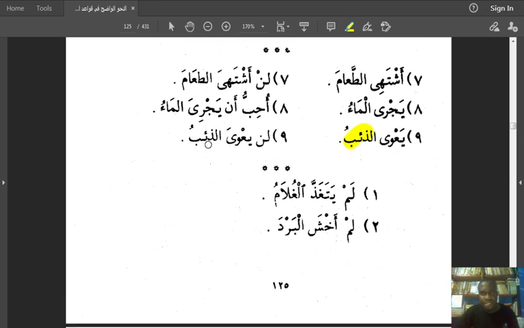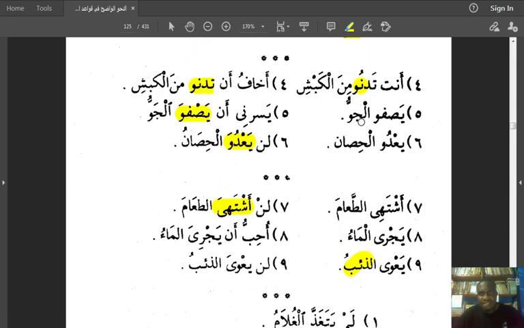Let's get to the next batch. It says lan ashtahiya at-ta'ama. Let's note that here it is ending with yai. So I prefer that when you are writing and it's supposed to be yai, put the dot there. It is confusing at times. So if you are using the book again, you see that ashtahiya comes with the yai, the dot shows, alright. Lan ashtahiya. So you check the difference. We are comparing these verbs on both sides.